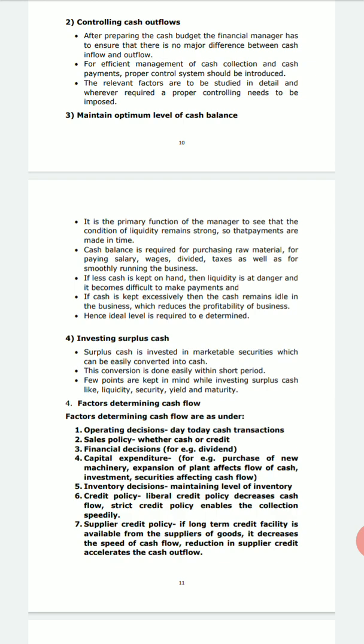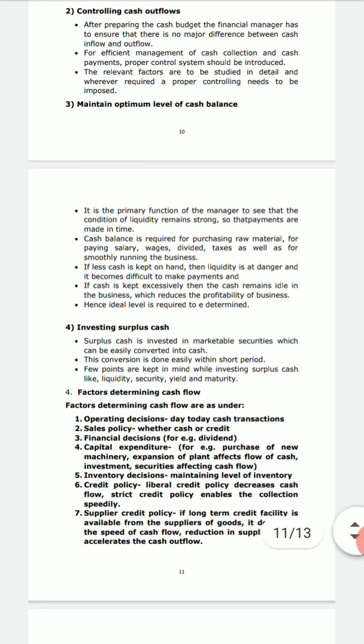Now what happens under this technique? The central office pays the creditors' bills. At the center only, the bills are being paid. Payment is made through the central office directly to the parties, and the payment is not made by the branches, right? Instead, centralized cash payment is there. So whatever payments are to be made to the different parties, each and every payment is done through the centralized method, right? So that the payments are not delayed.